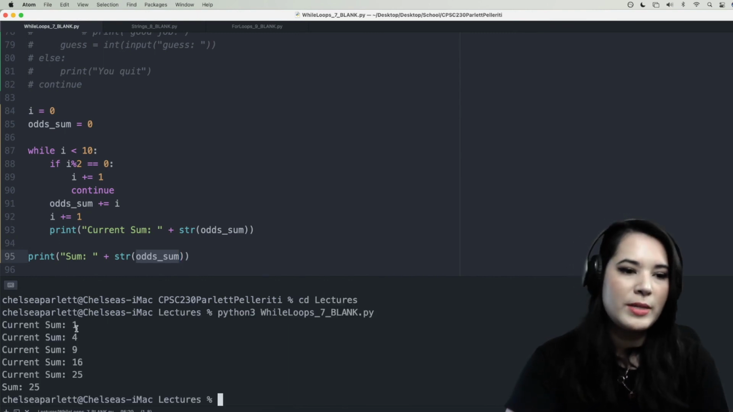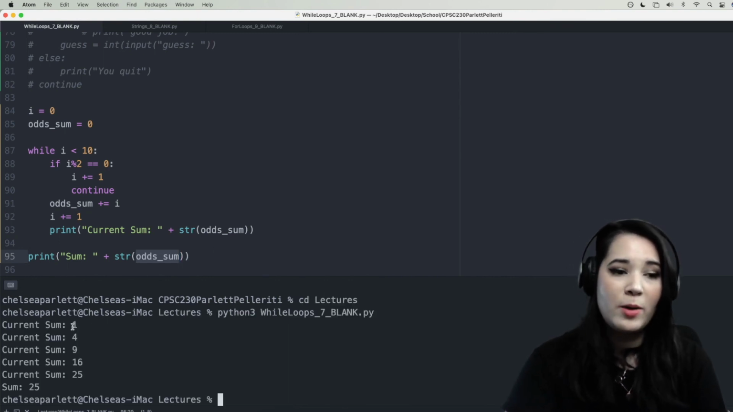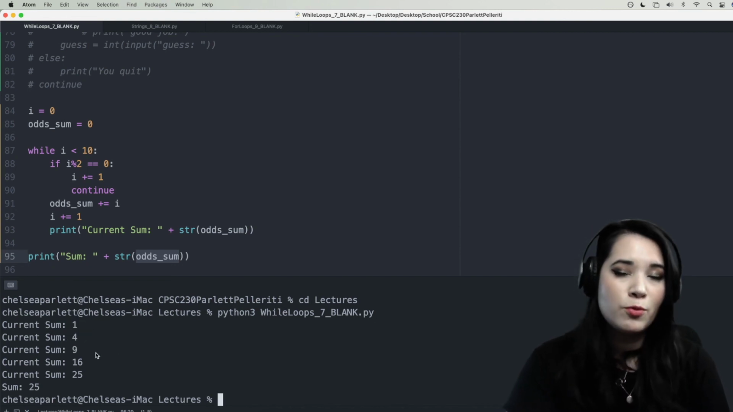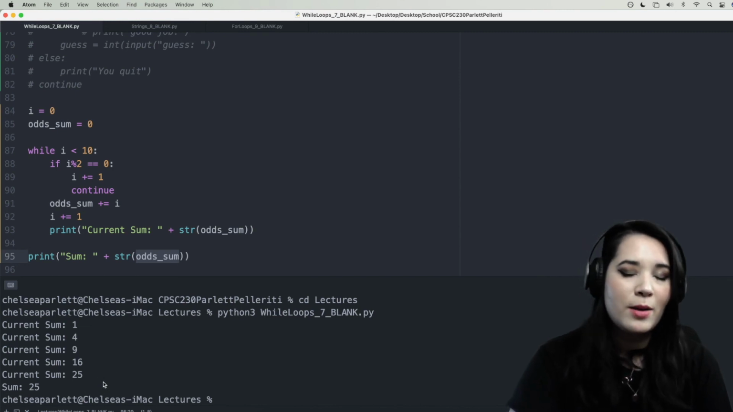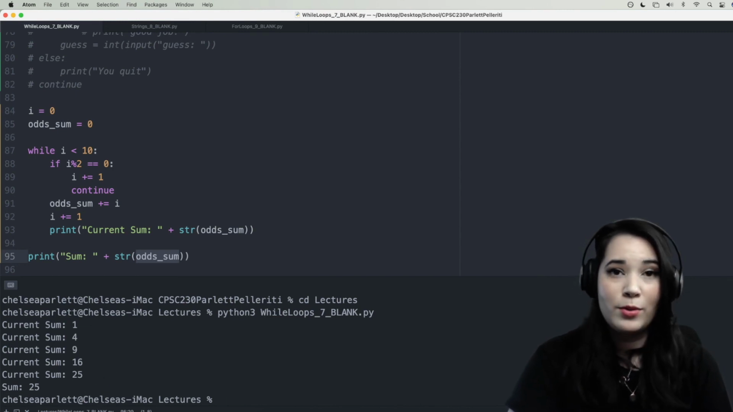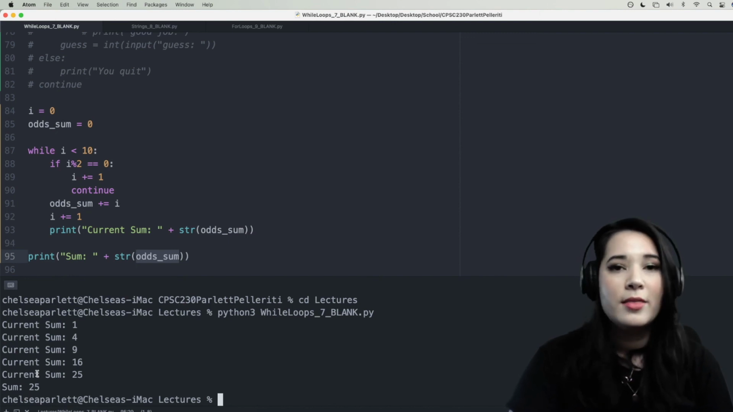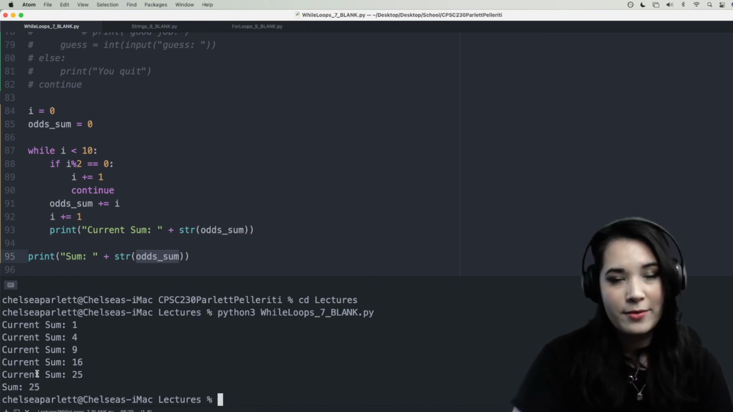All right, so we started out with 0, and then we added 1. We skipped 2. We added 3. We skipped 4. We added 5. We skipped 6. We added 7. We skipped 8. We added 9. And then we were done with all of the numbers that we were looking at. And then we got that our total sum was 25. So all of the odd numbers between 0 and 10, their sum is 25.